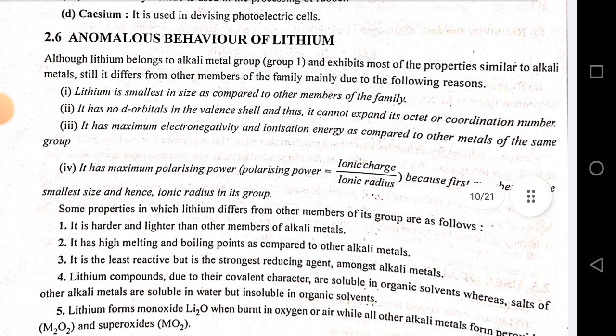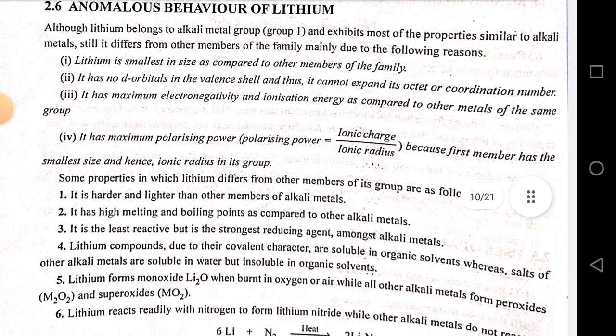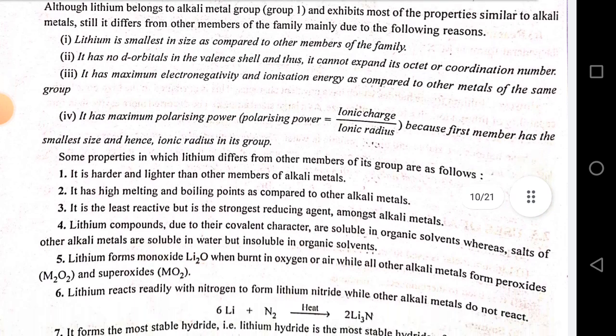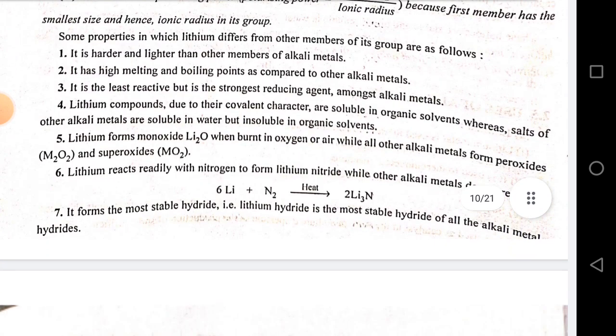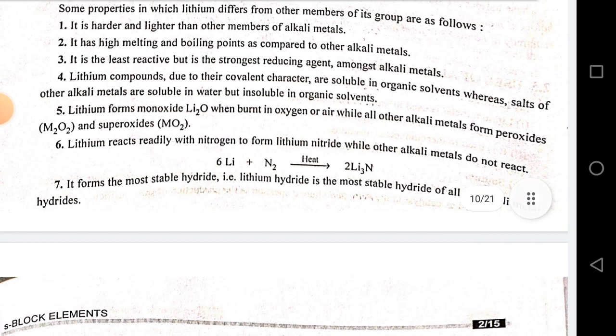Lithium forms the monoxide Li2O when burnt in oxygen or air, while all other alkali metals form peroxide M2O2 and superoxide MO2. Lithium reacts readily with nitrogen to form lithium nitride while other alkali metals do not react. 6Li plus N2 on heating gives 2Li3N. It forms the most stable hydride, that is, lithium hydride is the most stable of all the alkali metal hydrides.